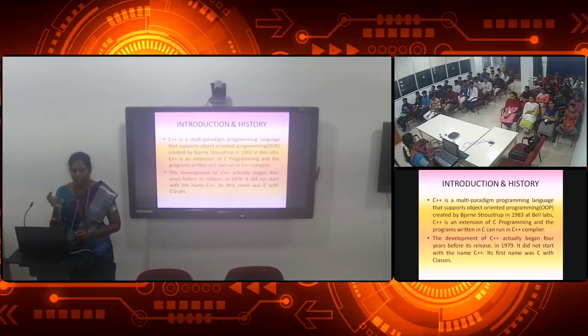At first we had a language called C, that is procedure oriented programming, which we were following. We have this software evolution: first binary numbers, then machine language, then assembly language, then procedure oriented programming, and then object oriented programming. So after C, it was developed into object oriented programming. When they were developing C++, it was initially called C with classes.